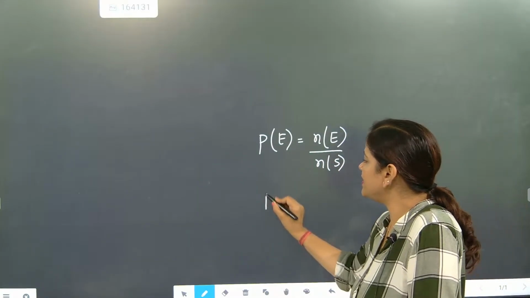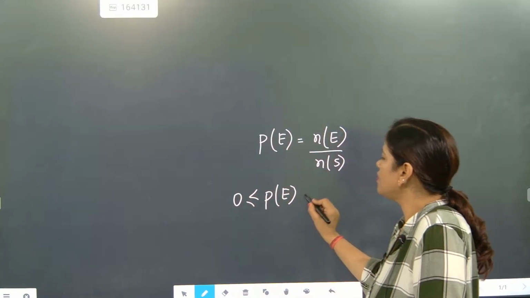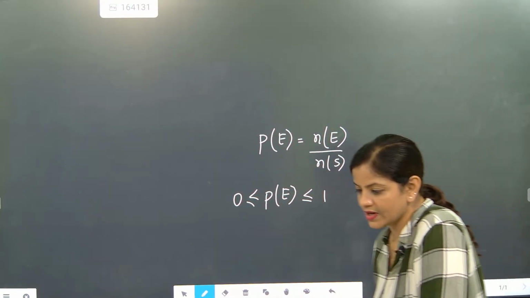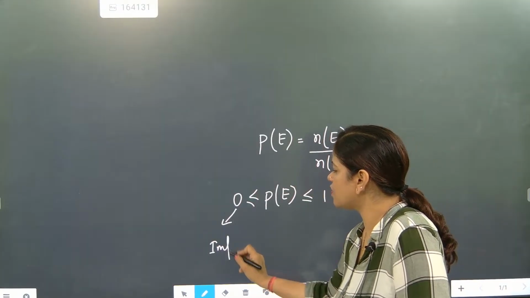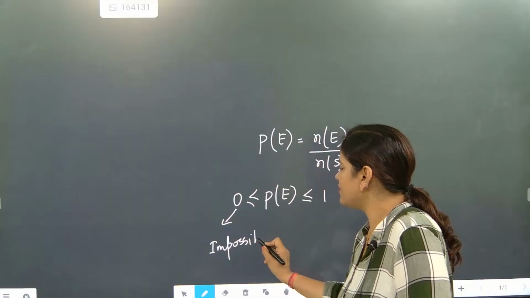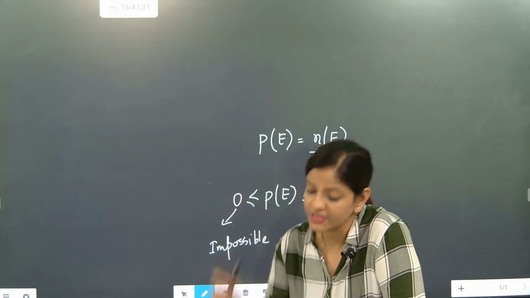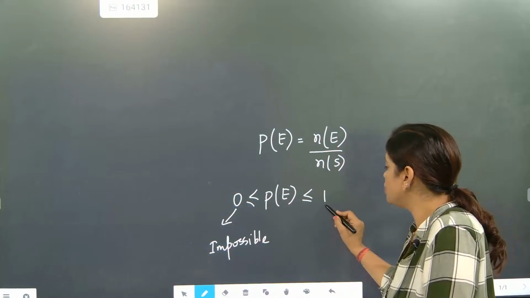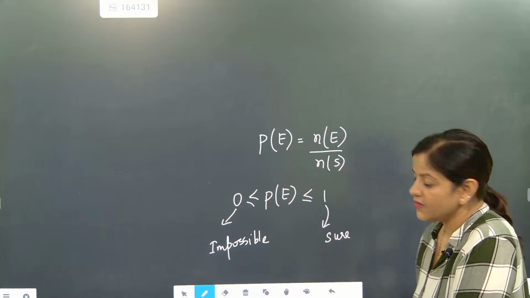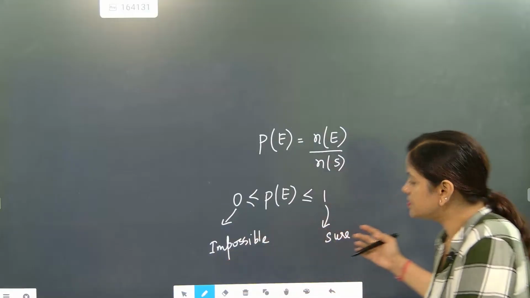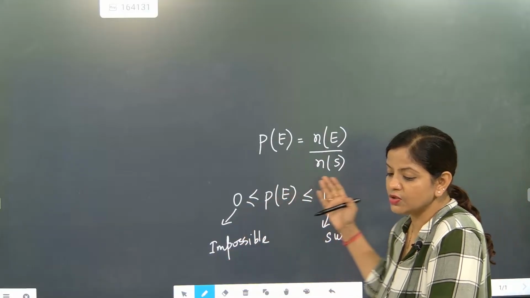Now the probability of any event always lies between 0 and 1. When the case is not at all possible, that time it will become an impossible event. The impossible event outcome is always 0, and the possible or sure event outcome will always be 1. This is the impossible event and this is the sure event. The probability values always lie between 0 and 1.